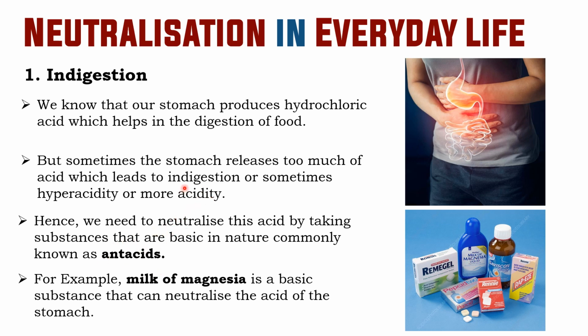In the time of indigestion, we need to neutralize the acid by taking substances that are basic in nature, called antacids. So antacids contain a base. For example, milk of magnesia is a basic substance that can neutralize the acid of the stomach.